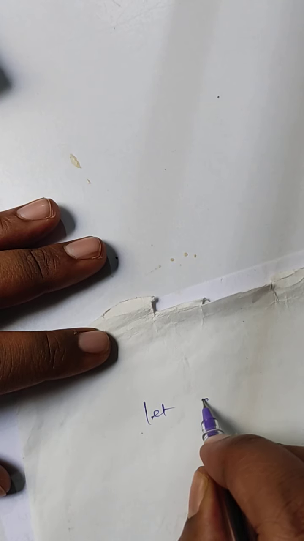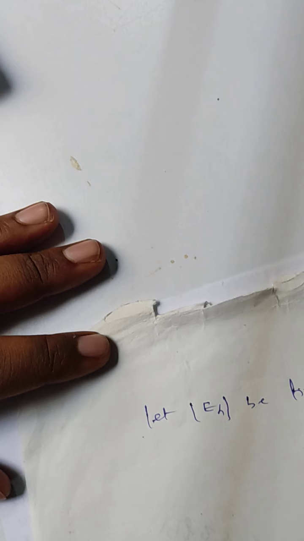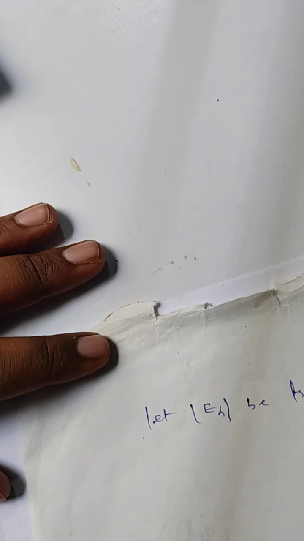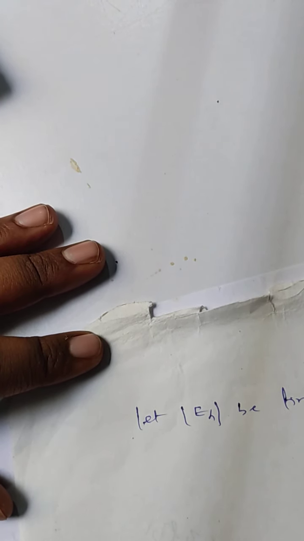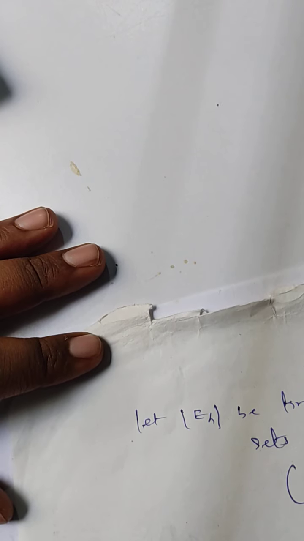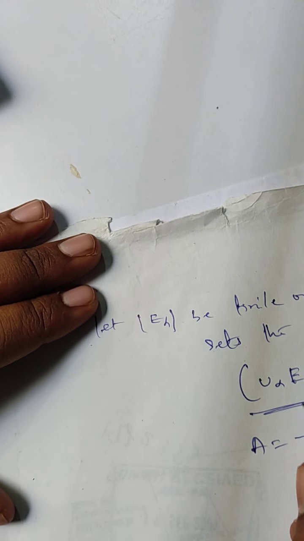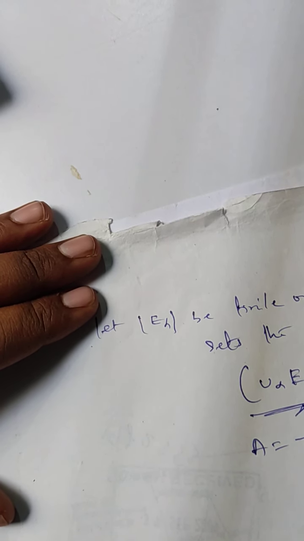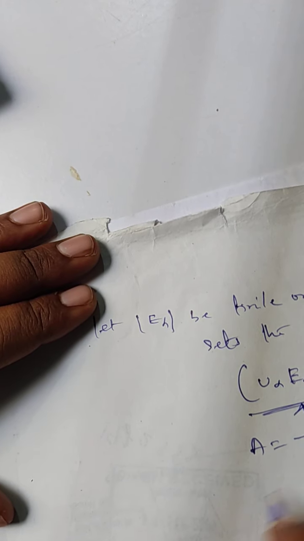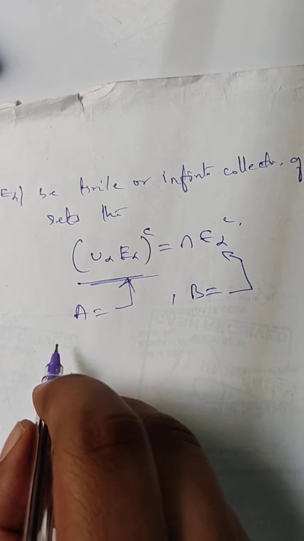Let E alpha be a finite or infinite collection of sets. Then we are saying that the complement of the union of E alpha will be equal to the intersection of E alpha complements, right? We are naming the left side A and the right side B. All right.